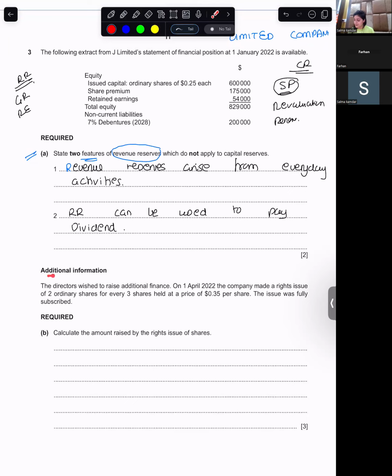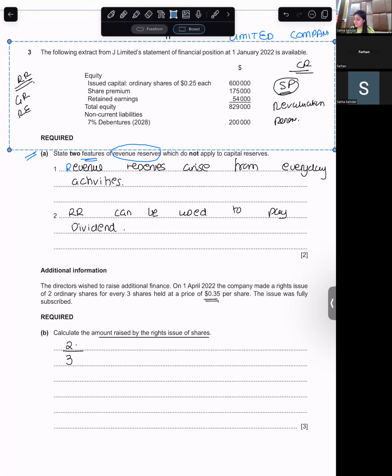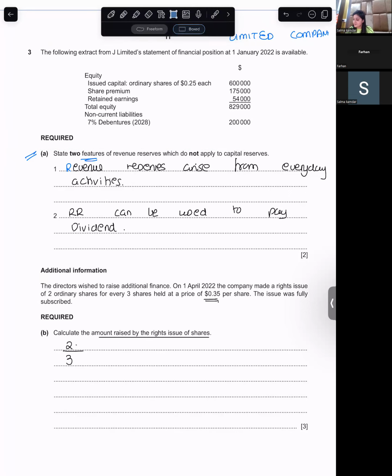Read the additional information. The directors wish to raise additional finance on 1st April 2022. The company made a rights issue of two ordinary shares for every three shares held at a price of 0.35 per share. So they want to know the amount raised by the rights issue. Can you give me the number of shares held by them?